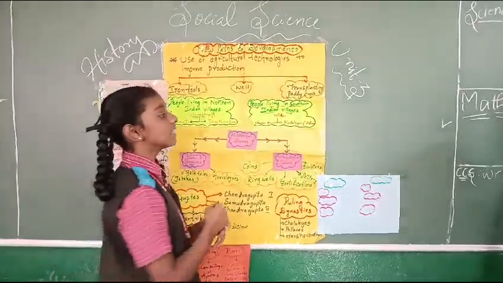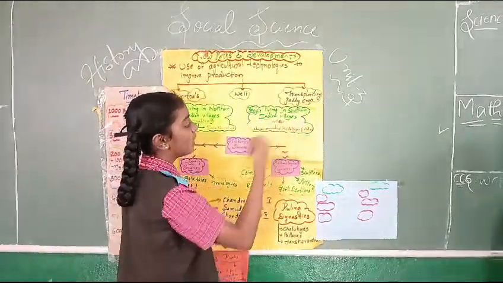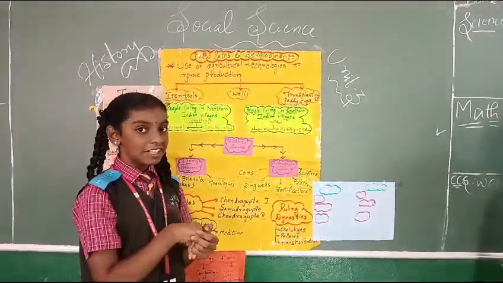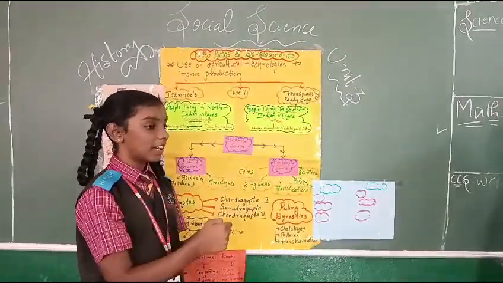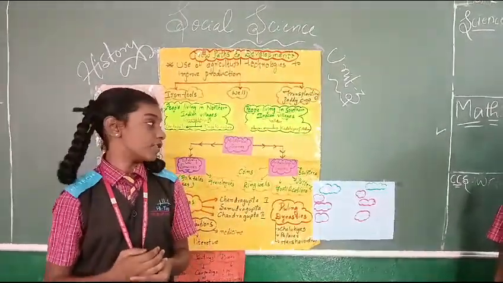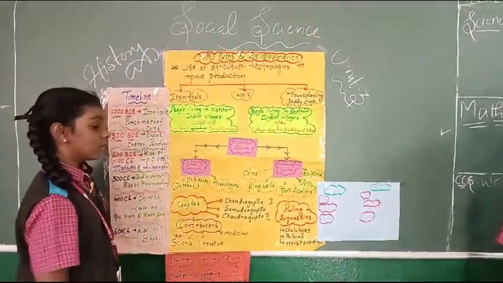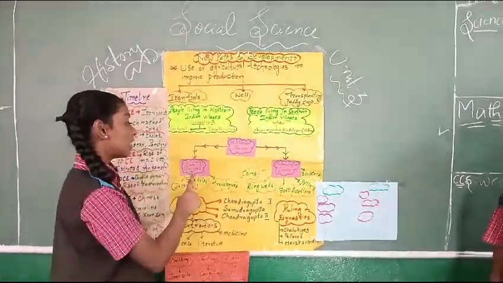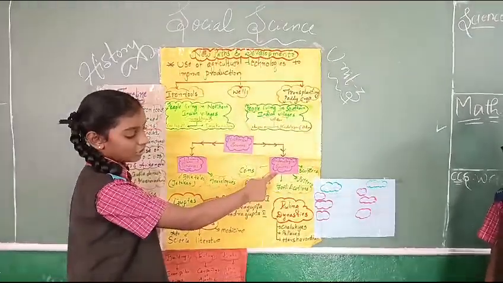laborer. Now let us see southern Indian villages. Here also there are three types. Vellalar is a large landowner, Uzhavar is an ordinary ploughman, and Kadaisiyar and Adimai are landless laborers and slaves. Now let us learn about historical sources. In historical sources we have two types, literary sources and archaeological sources.